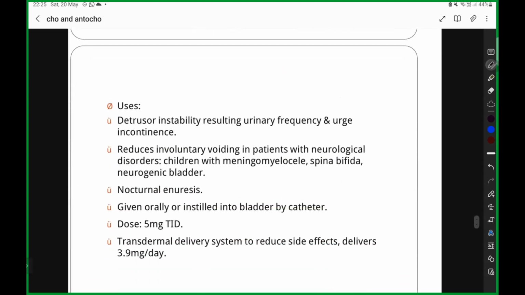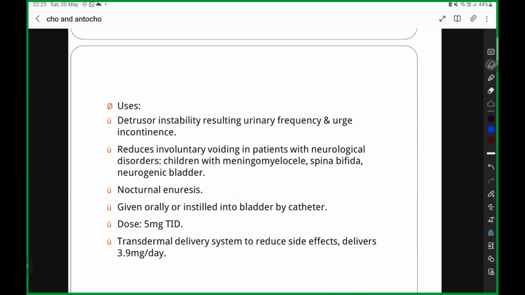Now, the detrusor muscle. If instability occurs in your detrusor muscle, you can give this because it is going to decrease the urine frequency and urge. Because here there will be relaxation of your bladder.